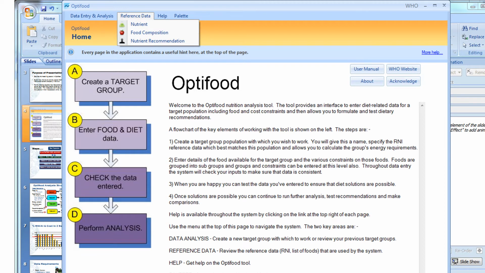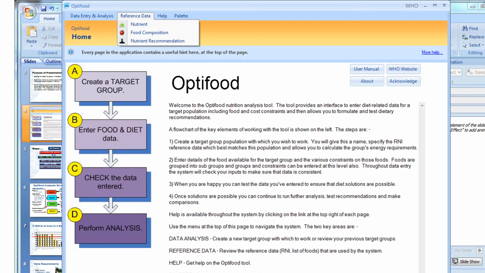So once you are ready with the LP inputs, these are the steps in the OptiFood. Start with creating a target group, entering food and diet data, which are your LP inputs that you have summarized from Excel or Access. And then you will check the data entered to see how feasible it is to create a feasible diet. And finally, you will perform the LP analysis.